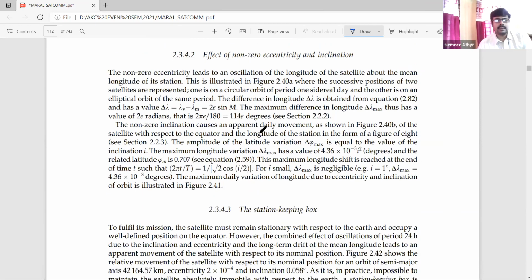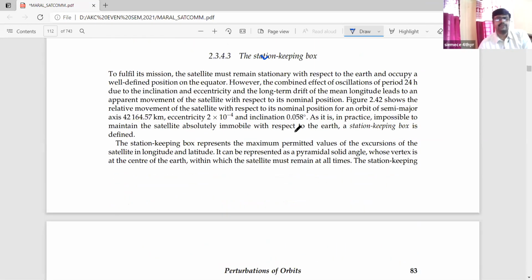Another theoretical part will be the last topic for today's class, because I have already mentioned that from 2:30 I have to go for another assignment. So this is a very critical issue.